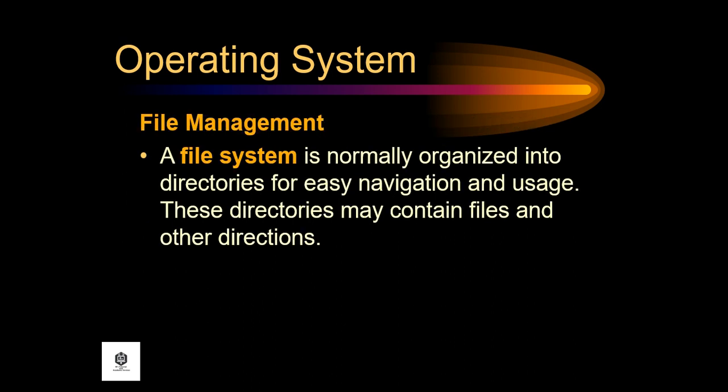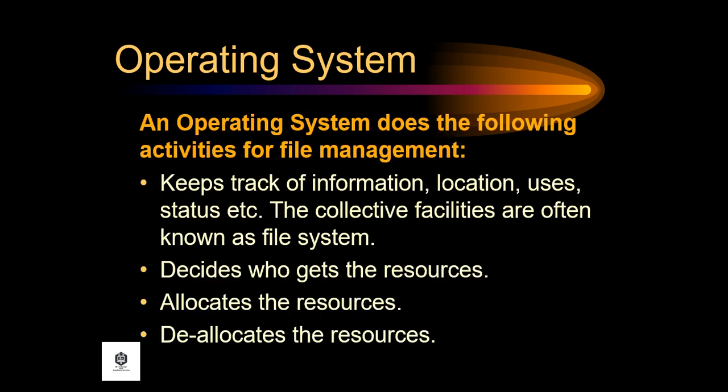Then the file management. A file system is normally organized into directories for easy navigation and usage. These directories may contain files and other directories. An operating system does the following activities for file management. It keeps track of information, location, uses, status, etc. The collective facilities are often known as the file system. It decides who gets the resources, allocates the resources, and deallocates the resources.